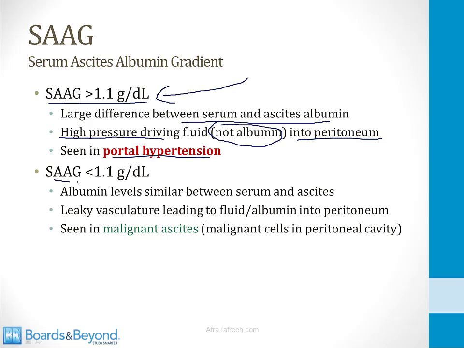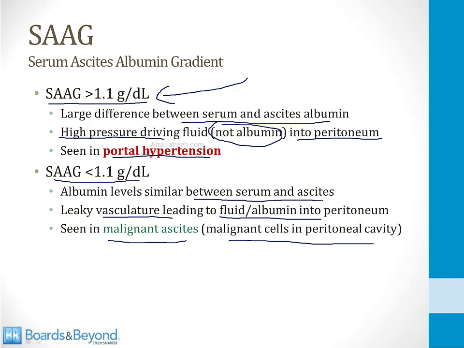If the SAG is low, less than 1.1, this is what's seen in malignant ascites. There are malignant cells in the peritoneal cavity. This is leading to a leaky vasculature that allows both fluid and albumin into the peritoneum. As a result, the albumin level is similar between the serum and ascites.